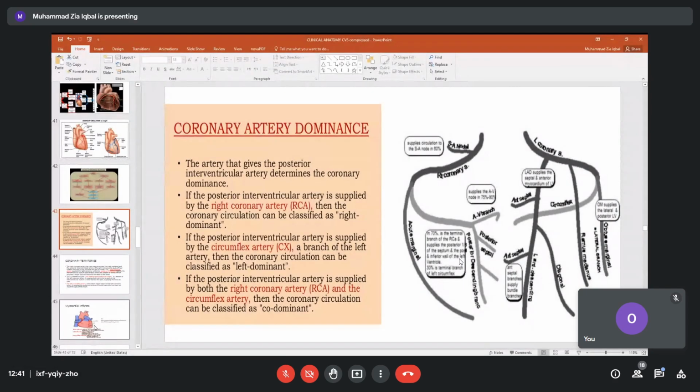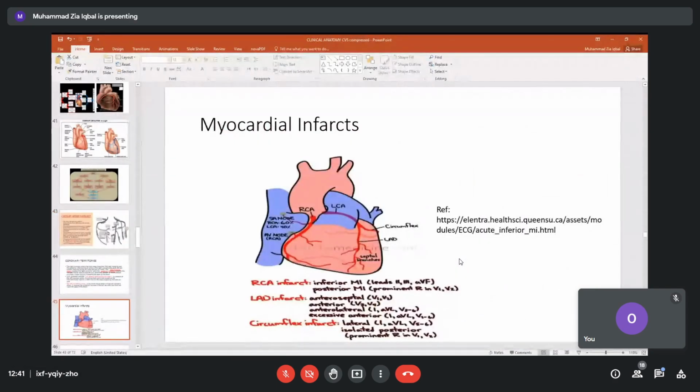And in this slide, we have made it easy. For example, if the right coronary artery gets blocked, we will get an inferior infarction. And this you will study in ECG. This will appear in ECG. This is taken from this site, a very good site for ECG reading. So first attend the lecture of physiology, then see these slides of infarction, please.